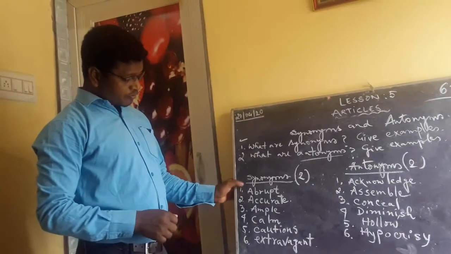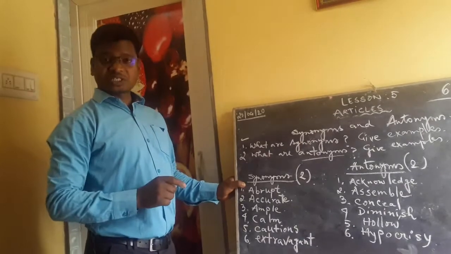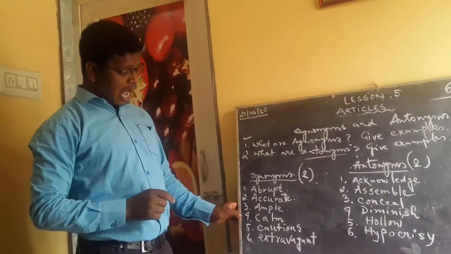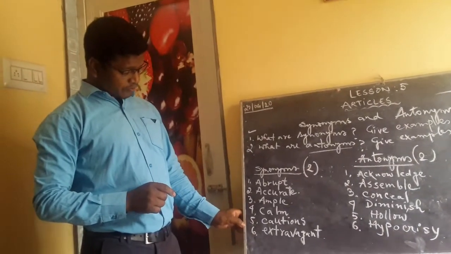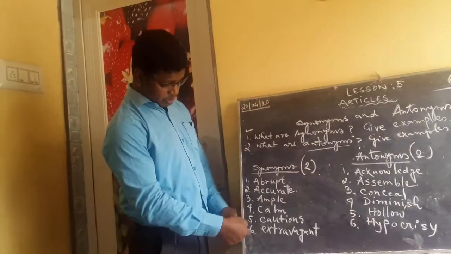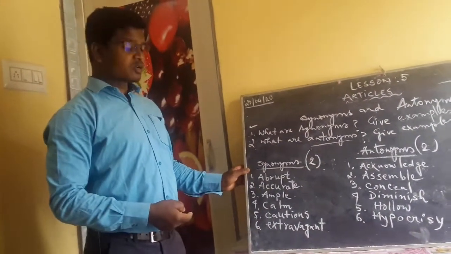So the first one is abrupt, A-B-R-U-P-T, abrupt. Then you have accurate, ample, calm, cautious. Then we have extravagant. So 6 of them I have given. You have to write the synonyms of the given words.